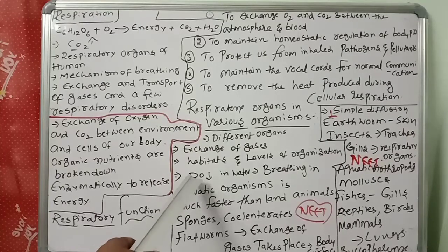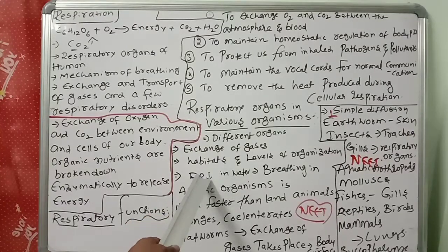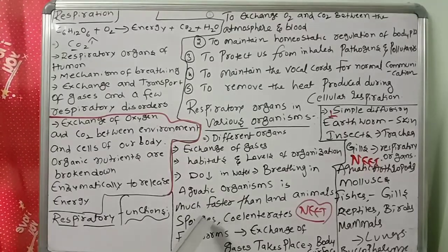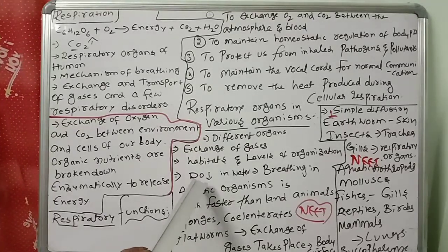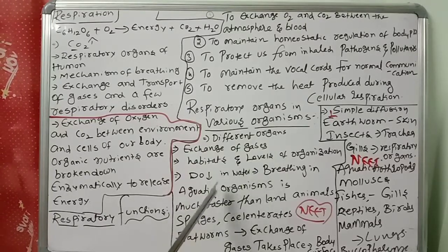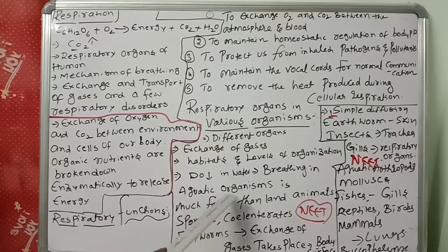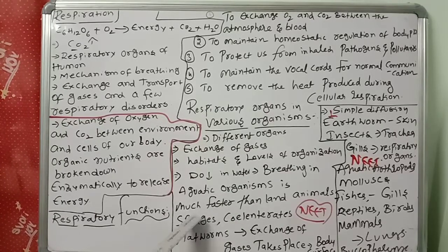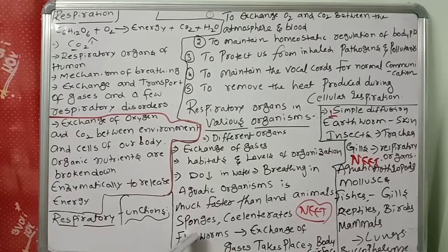For example, dissolved oxygen in water is less. This is important: that's why breathing in aquatic organisms is much faster than in land animals. Next, in sponges, coelenterates and flatworms there are no special respiratory organs; exchange of gases takes place through the body surface.